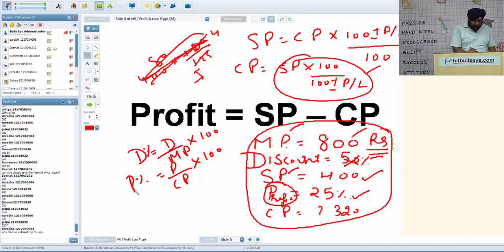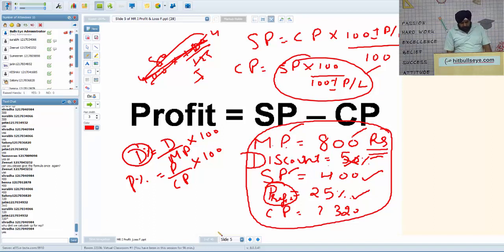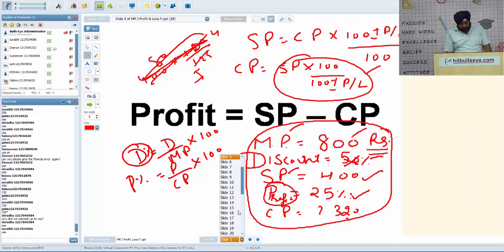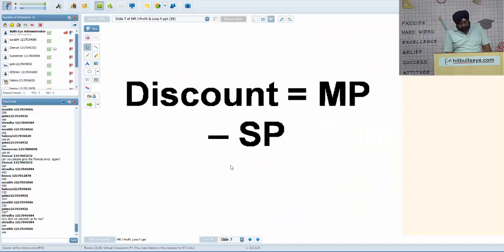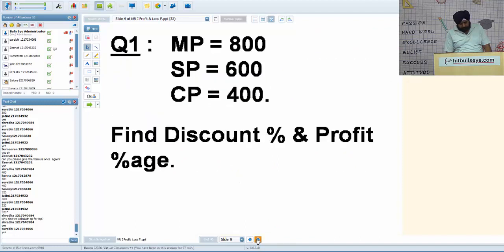So this is profit and this is discount. Profit and loss are always on cost price, and discount is always on mark price. I hope you understand these things and you have understood how to find CP and SP. We are proceeding to the questions now. If discount is 0, then mark price and selling price are same. When you go to the sale, you get things at mark price, so mark price and selling price are same. That is the catch. And discount is always on MP minus CP.